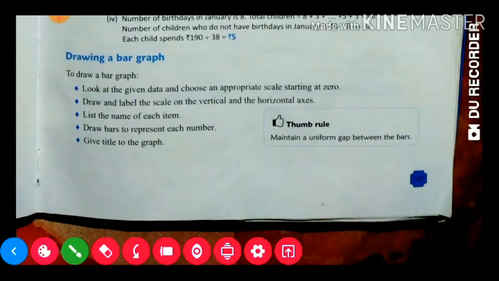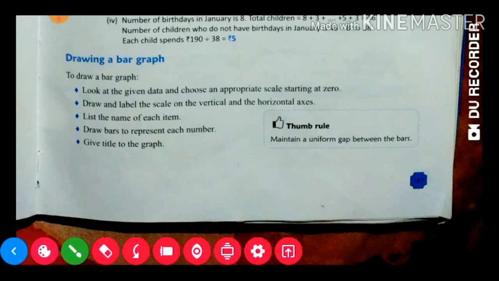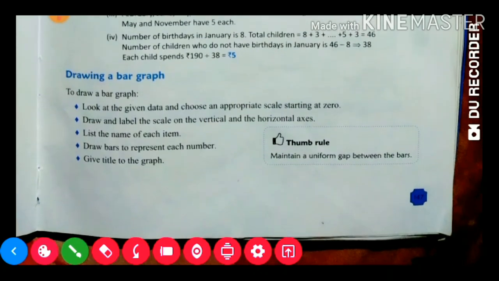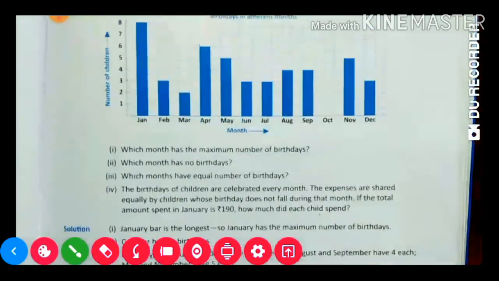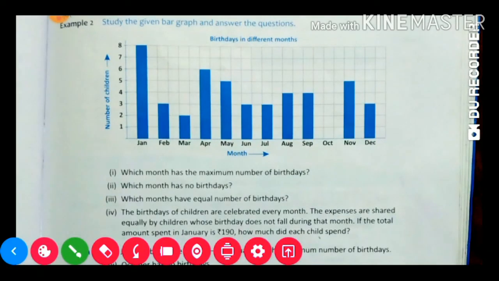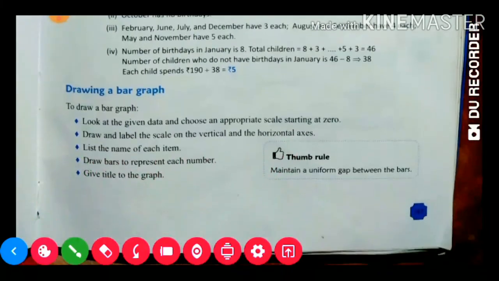Then draw bars to represent each number. After this we need to draw our bars to represent each number. Suppose in January it is given 8, so we need to raise the bar up to 8. Then February is given 3. Then March is 2. Like this we increase the bars vertically. Then number 5 is given.